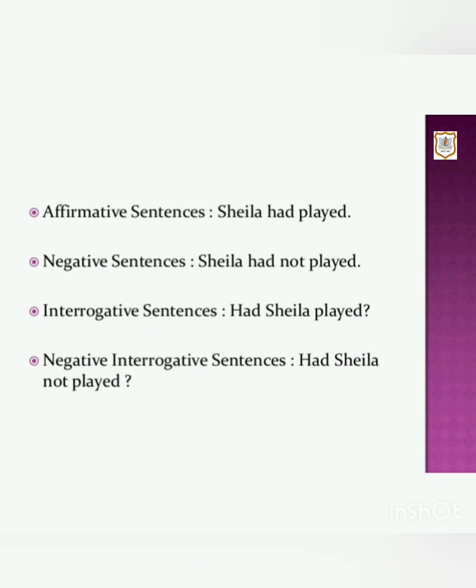The interrogative sentences are formed by using had before the subject. So the interrogative sentence is had Sheila played? The negative interrogative sentences are formed by placing had before the subject and not before the past participle. So the negative interrogative sentence is had Sheila not played?